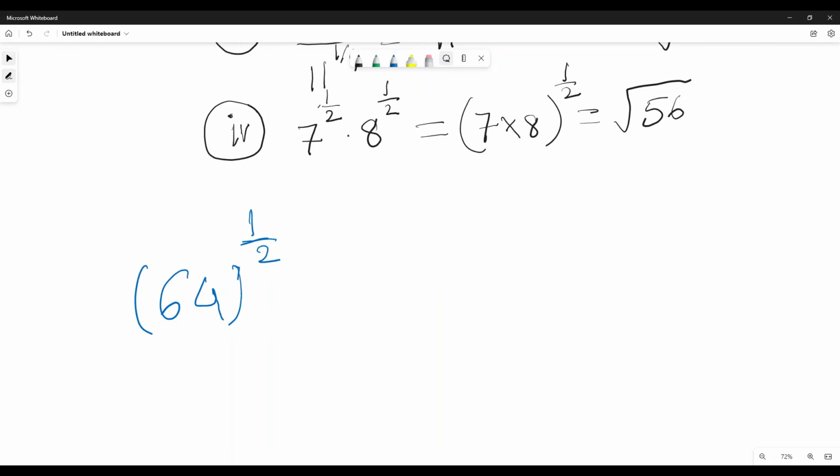If we multiply this with the same number, 64 to the power 1 by 2, what will it become?